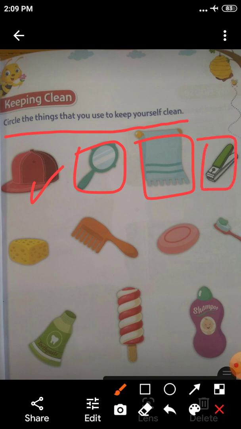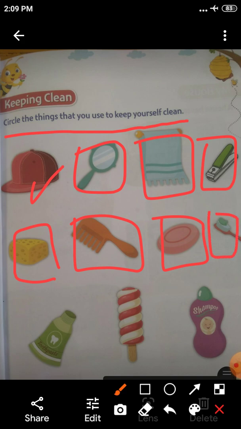Fourth one is nail cutter. Fifth one is cheese. Sixth one is comb. Seventh one is soap. And eighth is toothbrush.